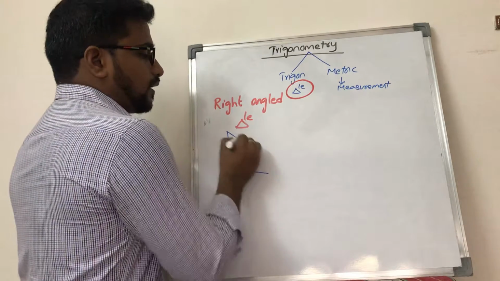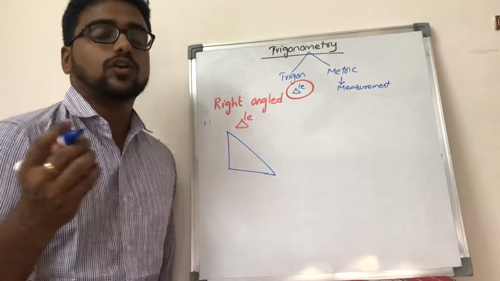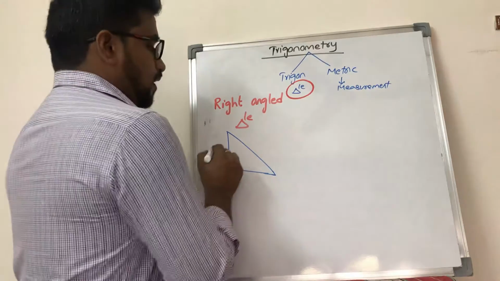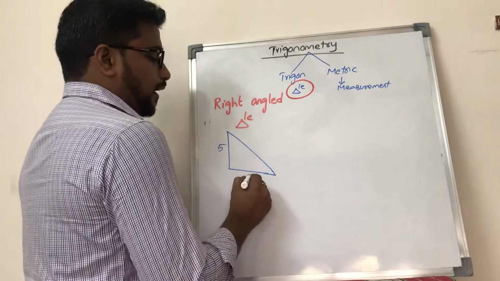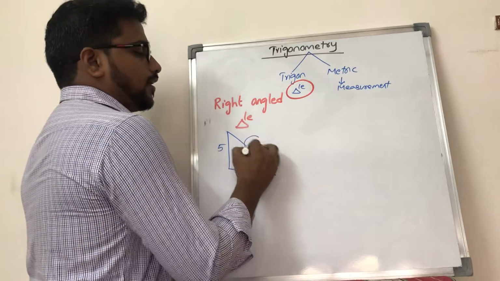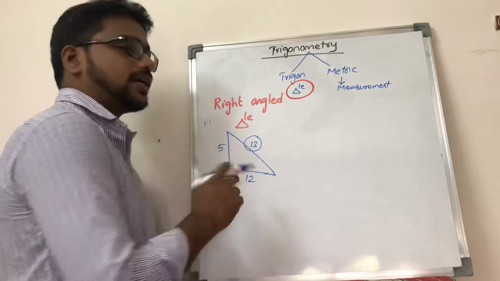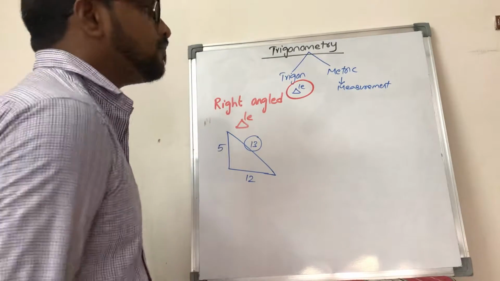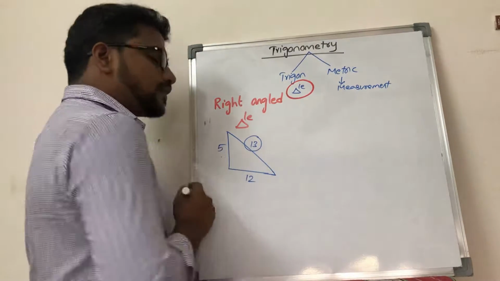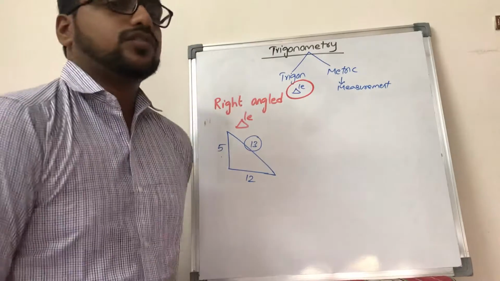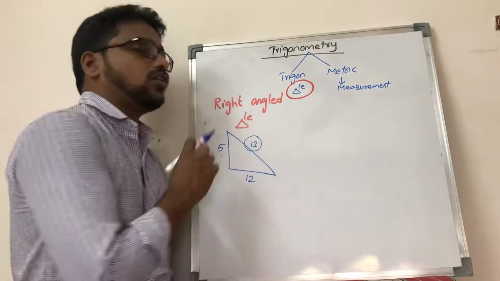Because of the advantage that it is having of Pythagoras theorem. Because if you know any two sides, you can be able to find the third side using the Pythagorean triplet. We know that hypotenuse square equal to side square plus side square and all. So for this advantage only we are going to make use of the right angle triangle for the concept trigonometry here.